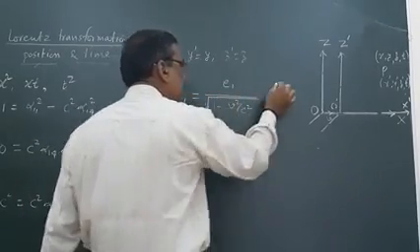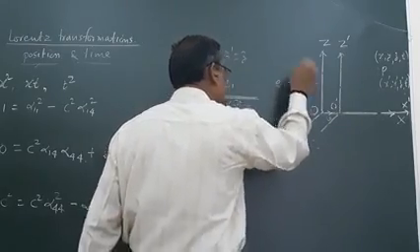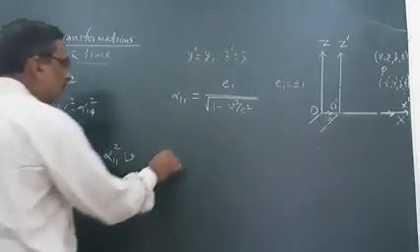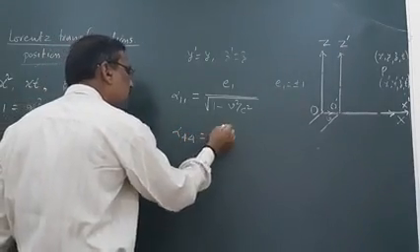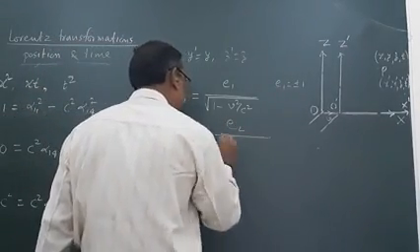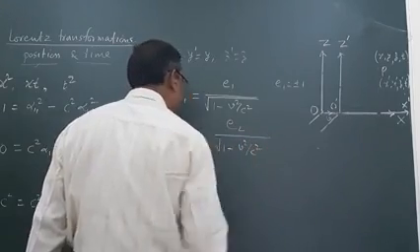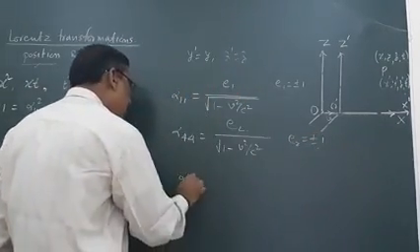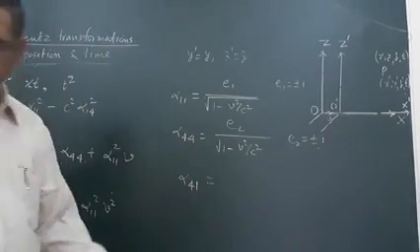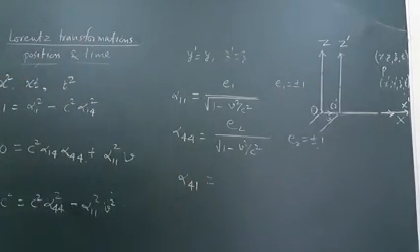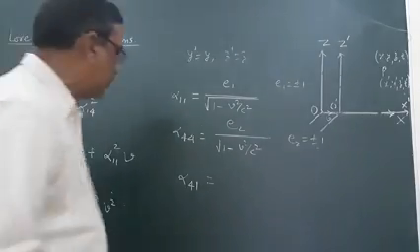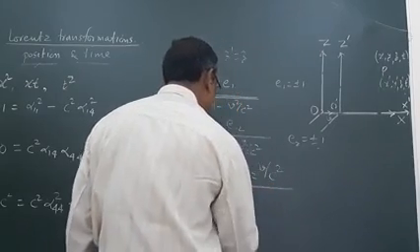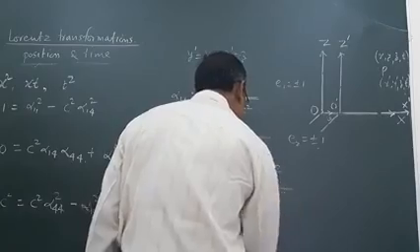Here E1 is equal to plus or minus 1, alpha 44 is equal to E2 times under root 1 minus v square upon c square, where again E2 is plus or minus 1, and alpha 41 or alpha 14 will be equal to minus E2 times v upon c square upon under root 1 minus v square upon c square.